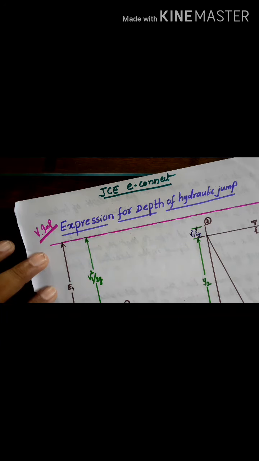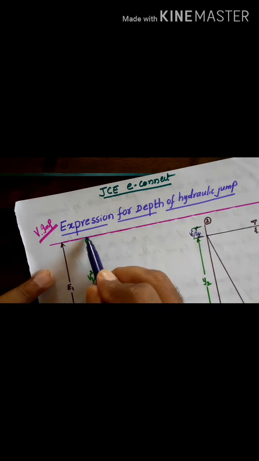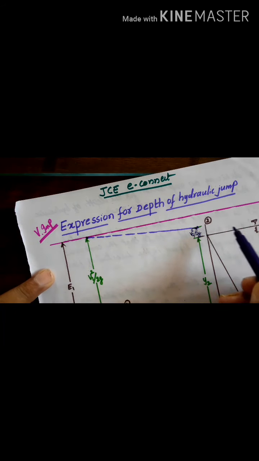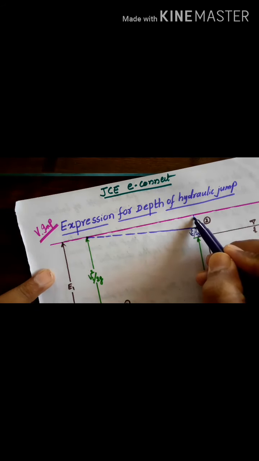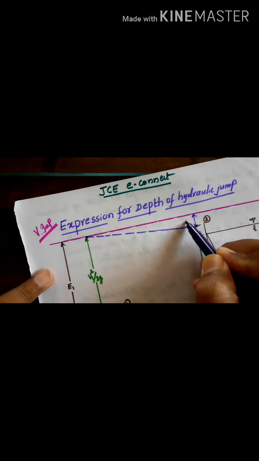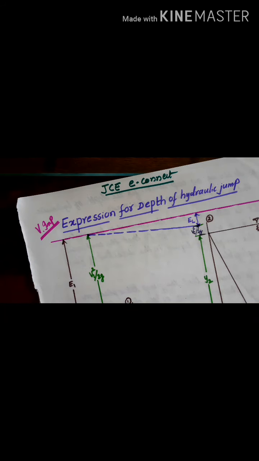Now we can mark the energy line here. This is the energy at 1 and this is the energy at 2. The energy line will be like this. This much is the energy loss, EL. This energy loss is because of the hydraulic jump, which we are also going to find.